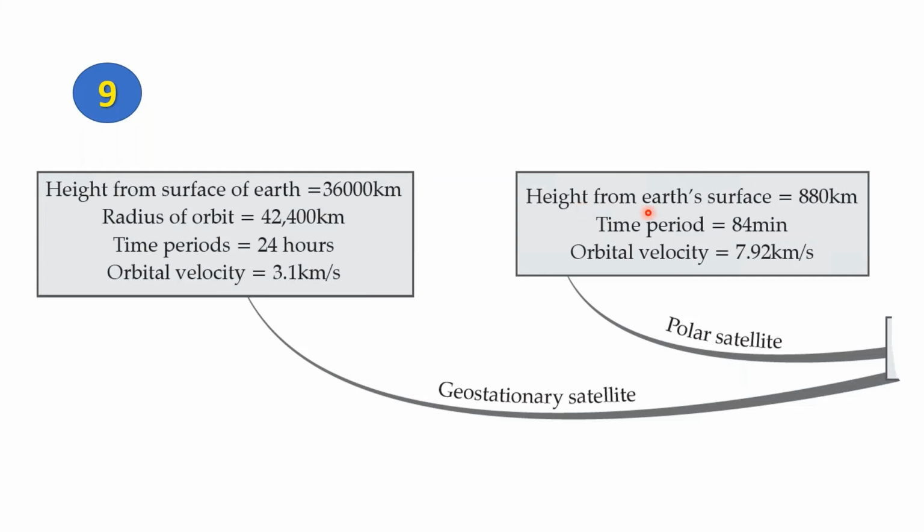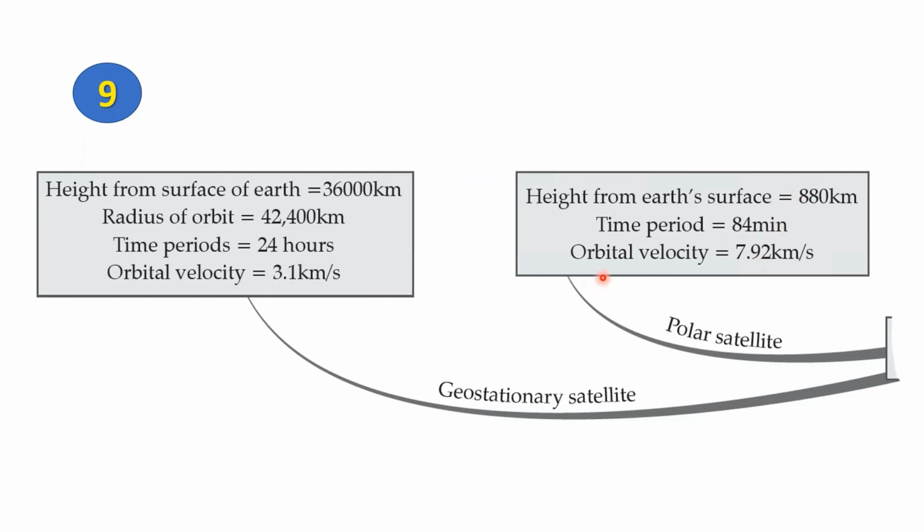The height of a polar satellite is less than that of a geostationary satellite, only 880 kilometers above the surface of the Earth. May be small in comparison to geostationary satellites, but is still large by our standards. The time period of a polar satellite is 84 minutes. That's about 1.5 hours.